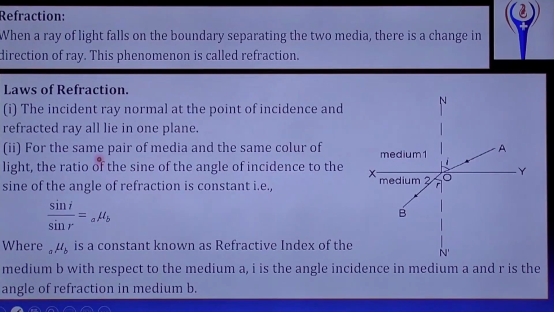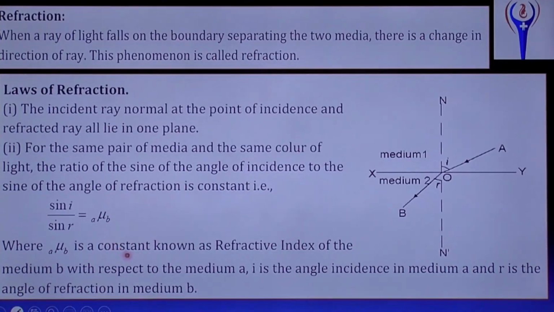And the second law: for the same pair of media and the same color of light, the ratio of the sine of the angle of incidence to the sine of the angle of refraction is constant. Sin I by sin R equal to constant. That constant is mu BA.